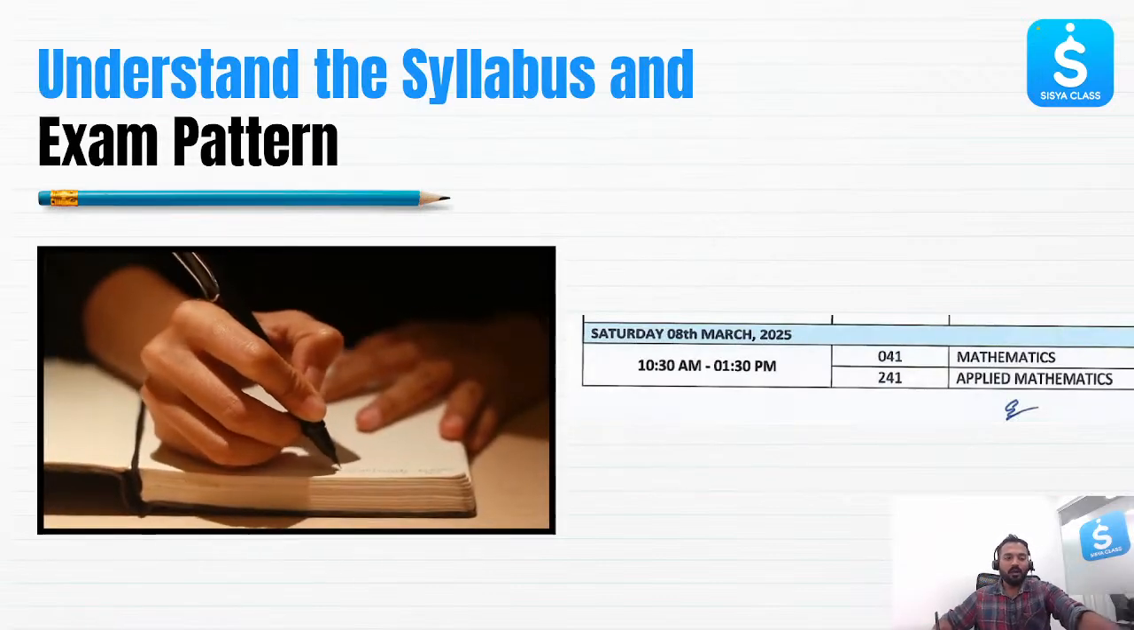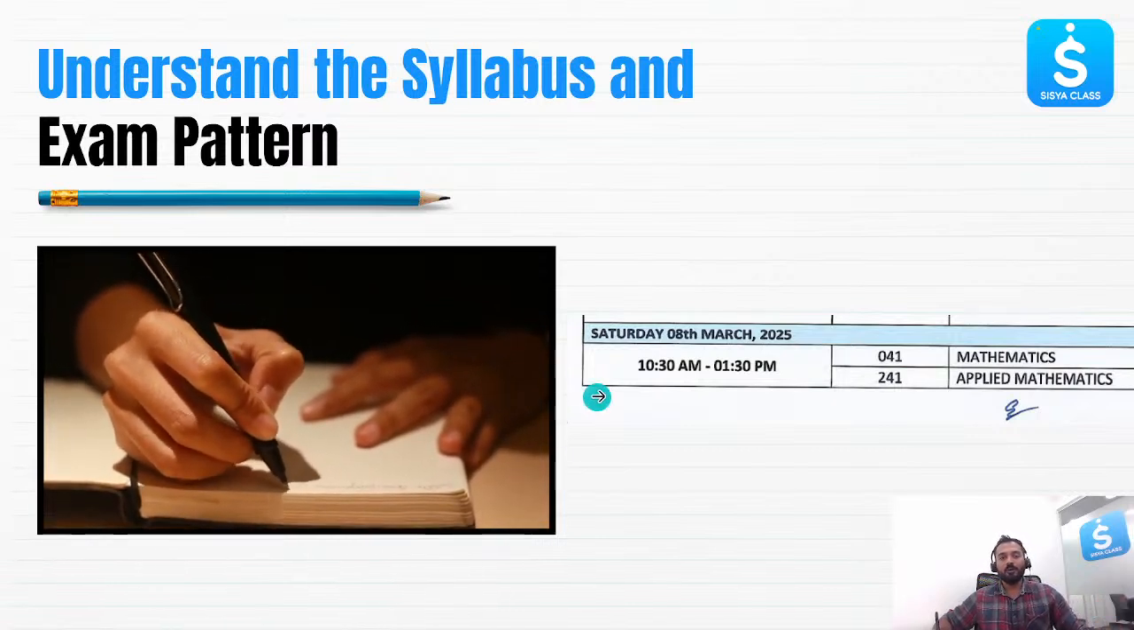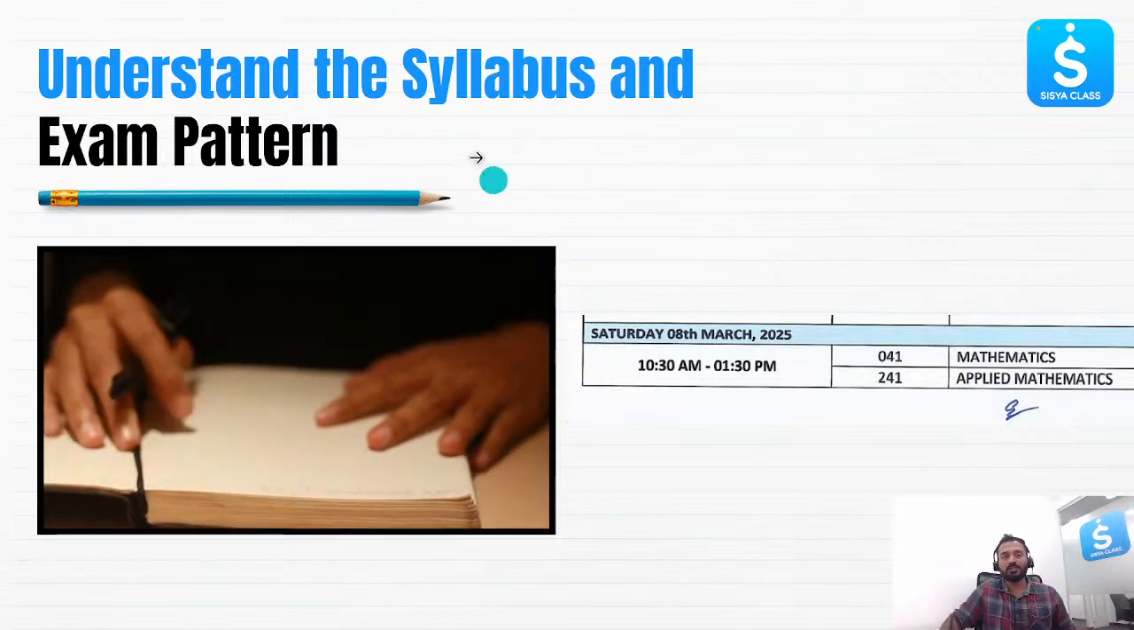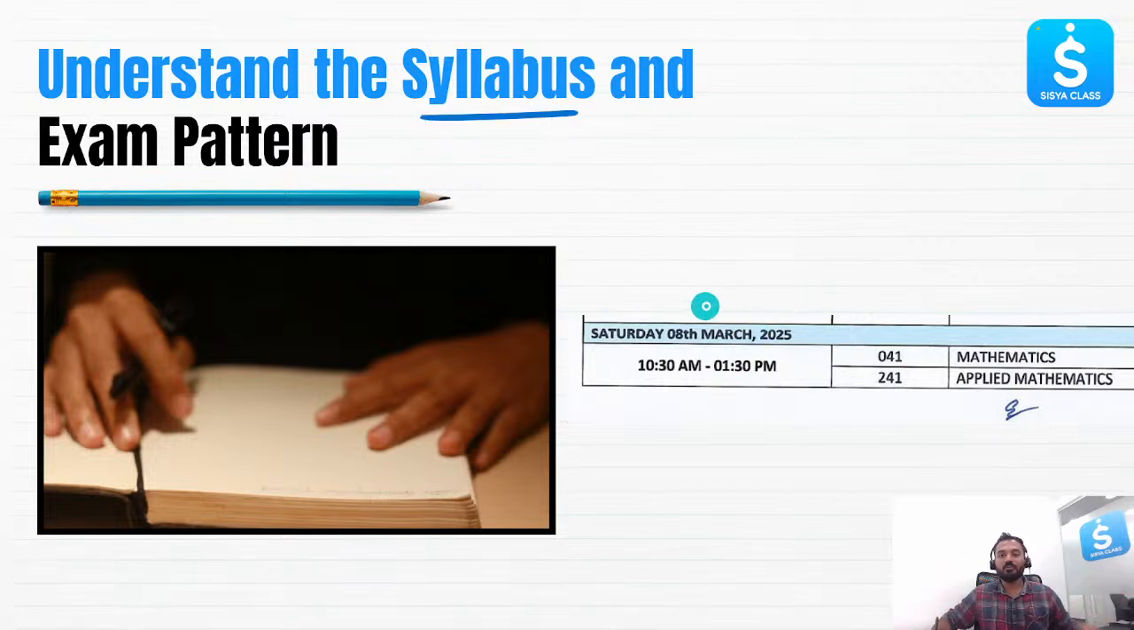To know the level of your preparation is very important, and to understand your level of preparation, you need to be very well versed with the syllabus and exam pattern. So let me tell you the syllabus quickly as well as the exam pattern. But before that, all of you know, right? Your exam is on 8th of March.